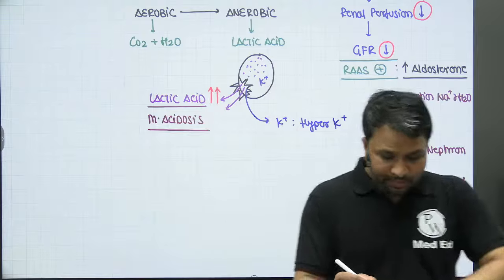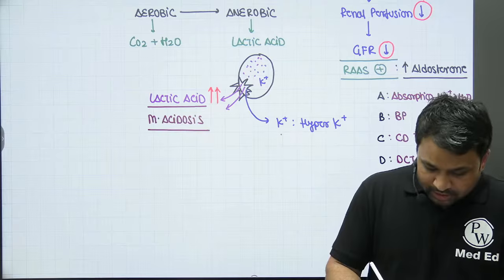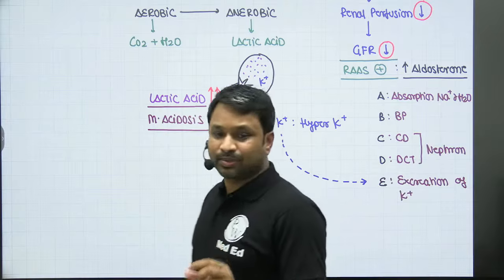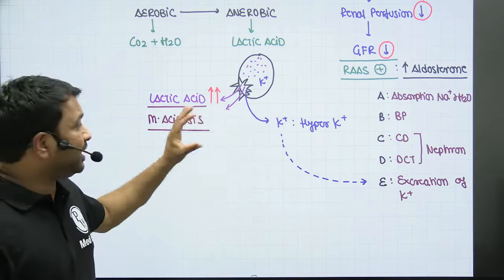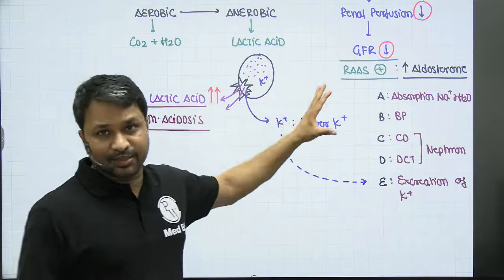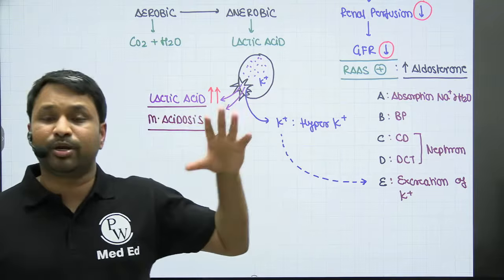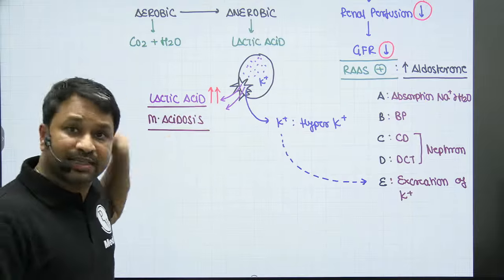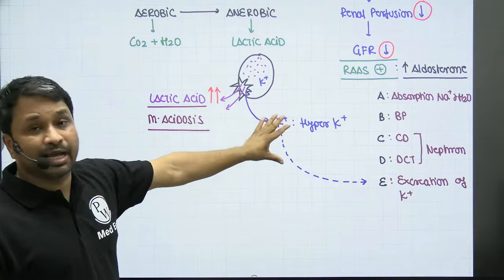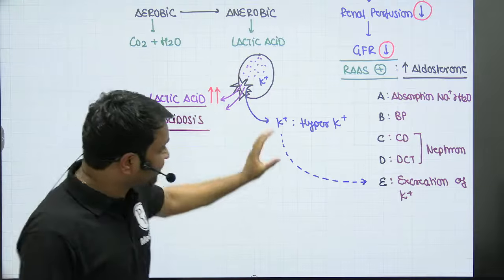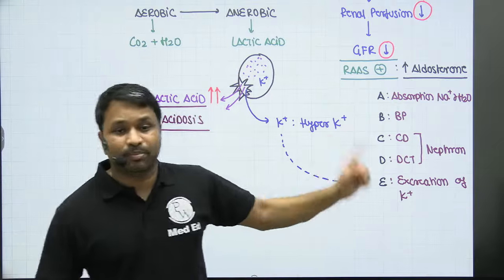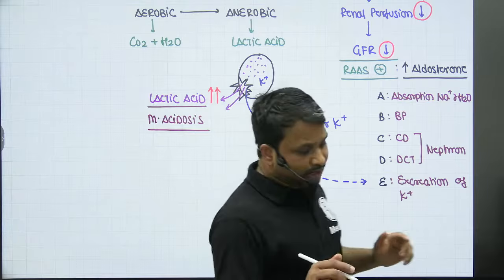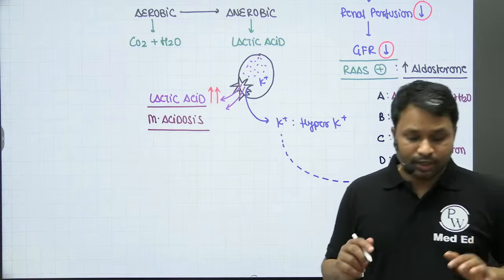Now, all this hyperkalemia that was formed will be taken care of by your aldosterone. That is why, even after an episode of lactic acidosis, where the cell is going to burst open because of the activation of lysosomal enzymes, we expect metabolic acidosis to occur. This will happen. But why will you not see hyperkalemia? Because that excessive potassium released into the blood will be flushed out by the aldosterone. And that is how the balance is maintained during the status of shock.